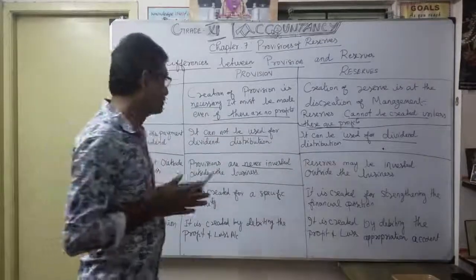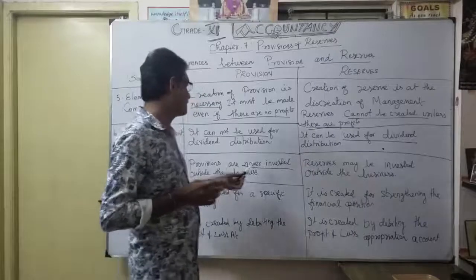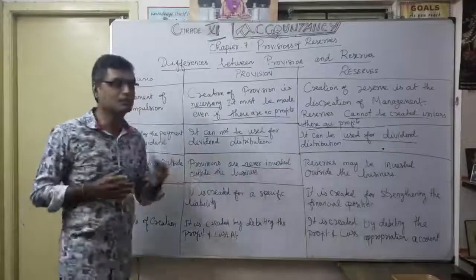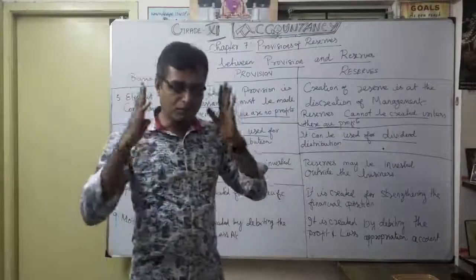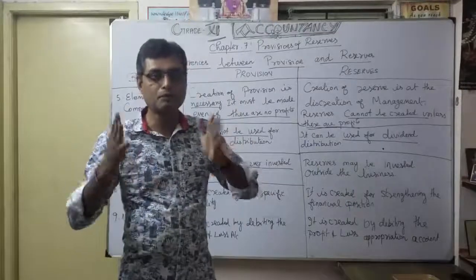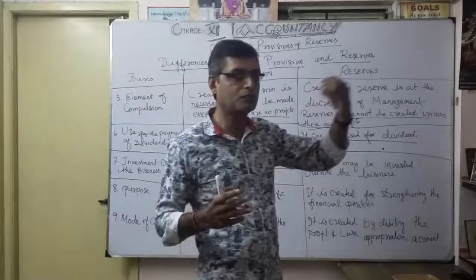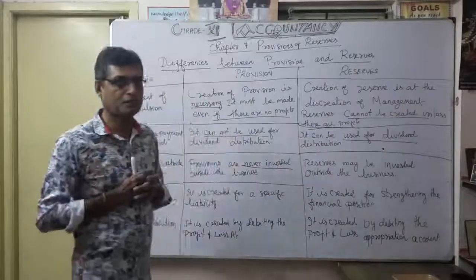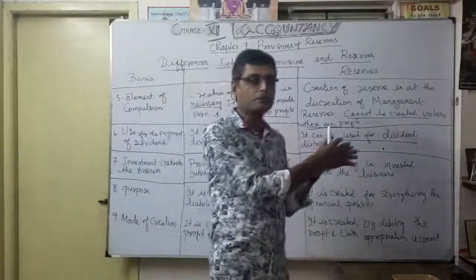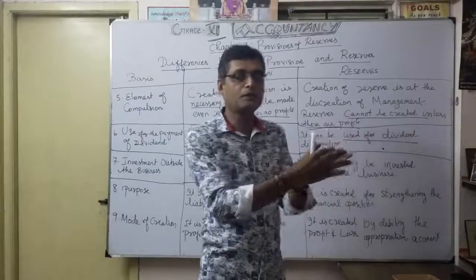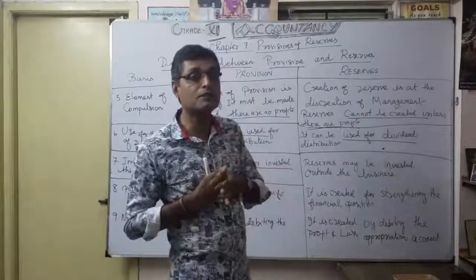You understand now? Provisions are never invested outside the business. Because the provision is created only for the business's sake, there is no question of that money going outside. There is no logic at all. But as reserves, from the profit, you maintain some reserve, and that money you can invest, such as an investment fluctuation reserve.